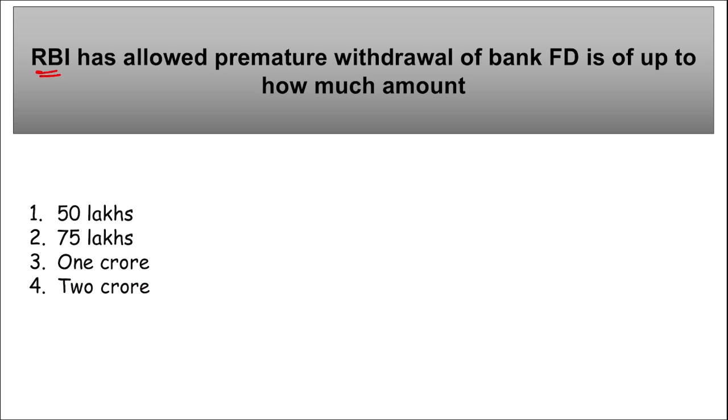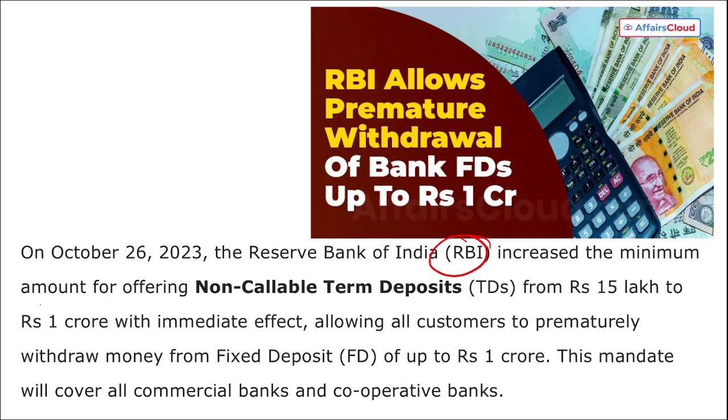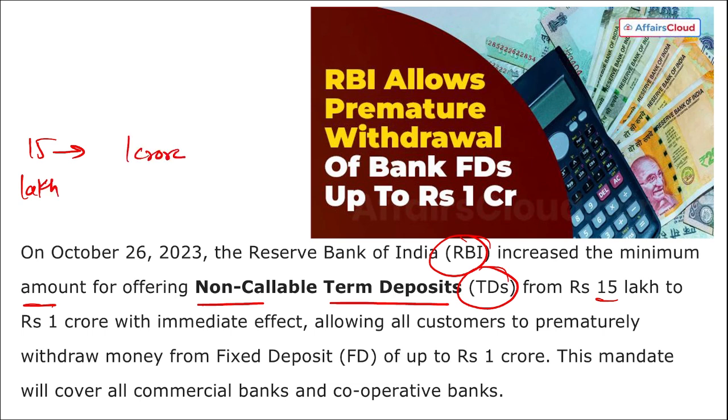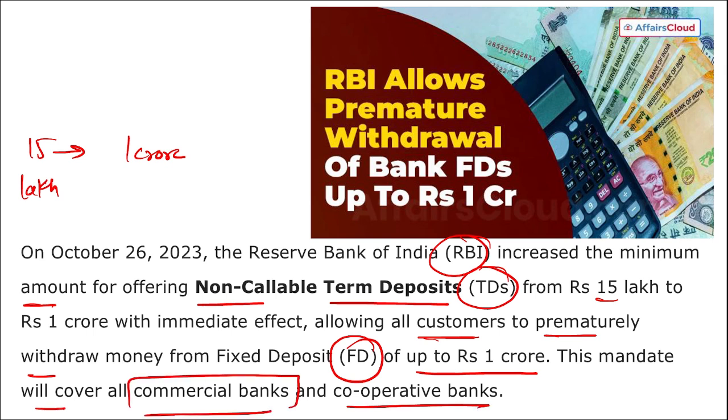Next is RBI has allowed premature withdrawal of bank fixed deposits up to how much amount? So remember, RBI, they have allowed the premature withdrawal of bank fixed deposits up to 1 crore rupees with immediate effect. Correct. So remember here, RBI has increased the minimum amount for offering non-callable term deposits, that are TDs, from 15 lakh rupees that was allowed earlier. 15 lakh rupees has been increased to 1 crore rupees with immediate effect. This will allow the customers to prematurely withdraw their money from fixed deposit up to 1 crore rupees. This mandate will cover all your commercial banks and cooperative banks.